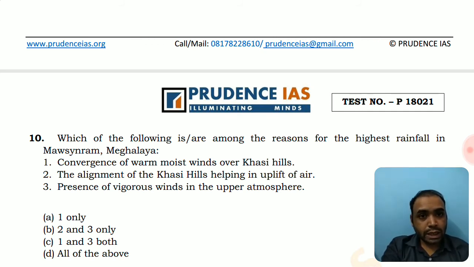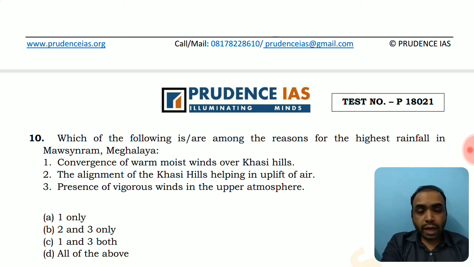The presence of various winds in the upper atmosphere. This is also true, because what do these winds do? Throughout the year, they provide uniformity and they help in the condensation of these moist airs. So all the options seem correct. All the options are helpful in the production of the highest rainfall in Mawsynram.